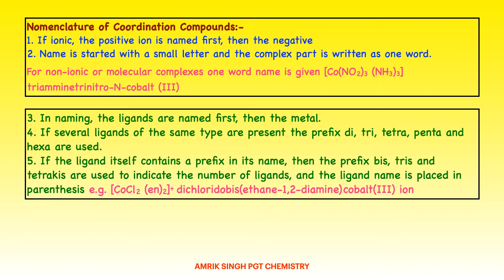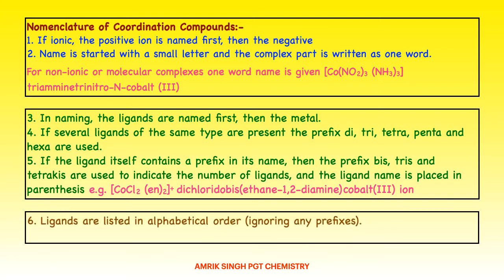For example, [Co(Cl)2(en)2]+. Now, it is dichlorido bis. Ethylenediamine, ethane-1,2-diamine, is present 2 times, so bis(ethane-1,2-diamine), then the central metal cobalt(III) ion. Okay, now ligands are listed in alphabetical order, ignoring all prefixes.